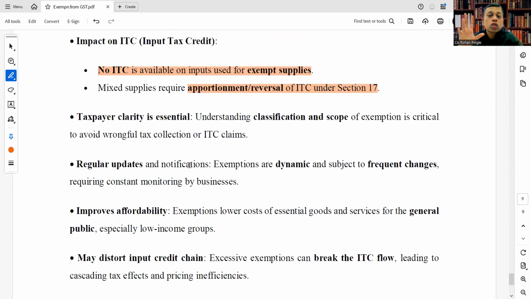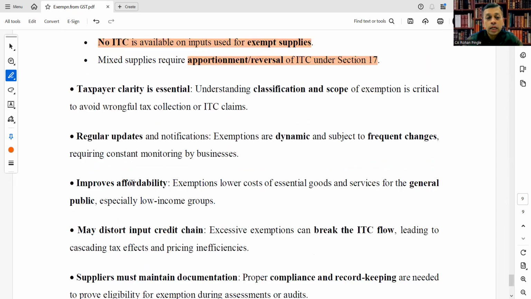Understanding classification and scope of exemption is critical to avoid wrongful tax collection or ITC claims. That is why clarity is required for the taxpayer in these exemption notifications.